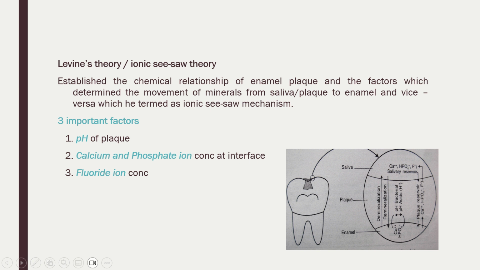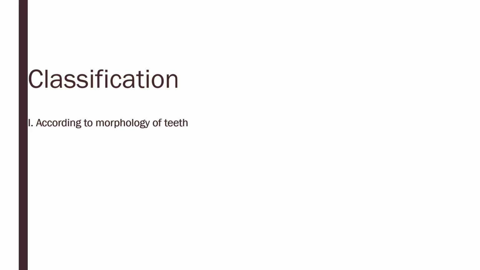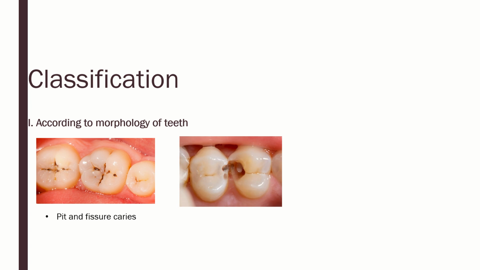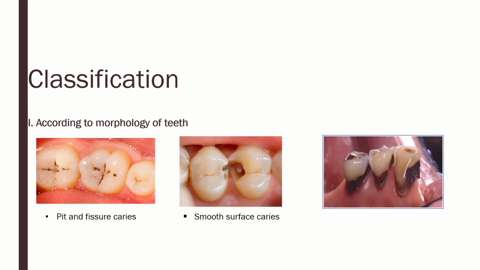So here you can see, from saliva it goes to the tooth, from the tooth it goes to the plaque. So it's an ionic seesaw concept. These were the concepts. Now we come to the classification of caries one by one according to the morphology. First is the pit and fissure caries, which occur in the pit and fissure area. Smooth surface caries occur in the smooth surface area. Root caries occur on the root surface.